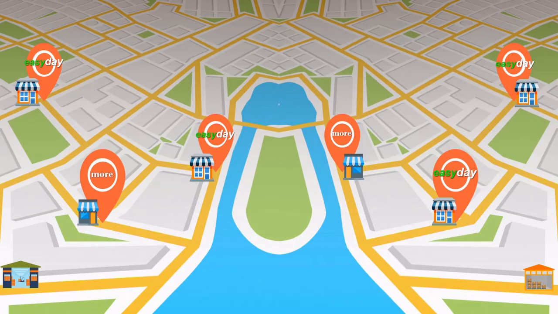Consider a case where in a city there are multiple grocery stores of two brands, that is Easyday and More Mega Store. The analysts of these stores have questions in their mind, like what amount of daily sales do they perform by combining sales of all their stores in that city. They might also be asking, what is the amount of stock each store requires? And the most curious question, what amount of sales have their rivals performed? So to answer all these questions, we will be digging down into the case study.